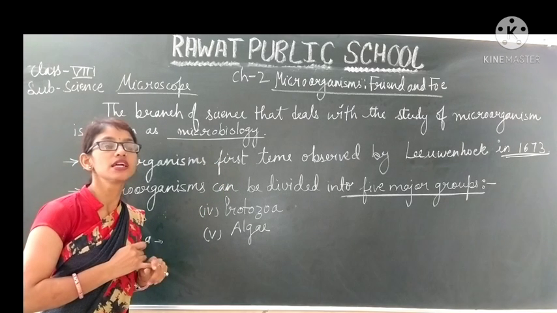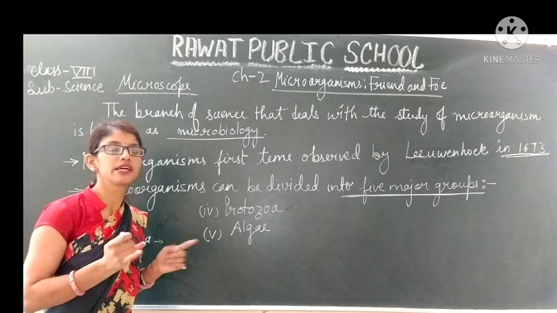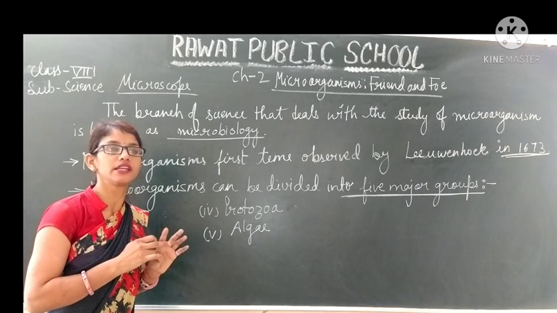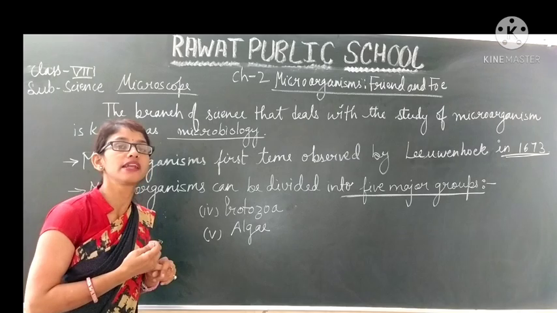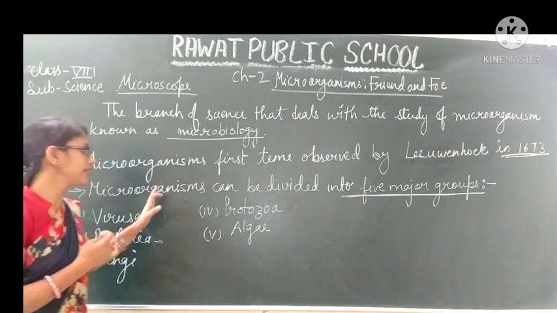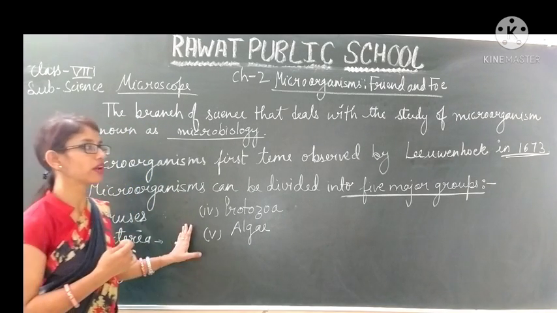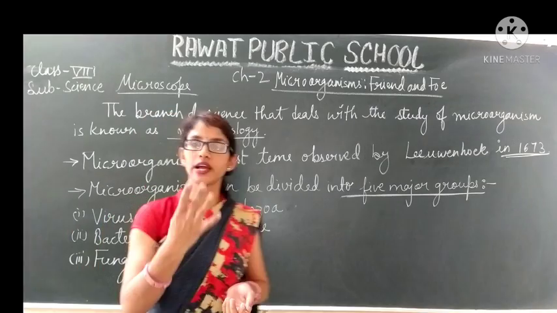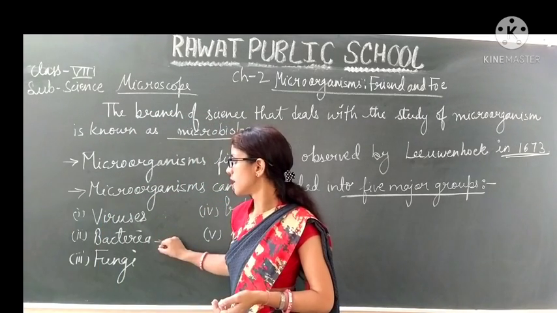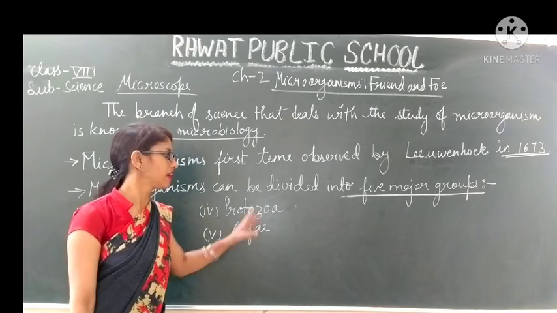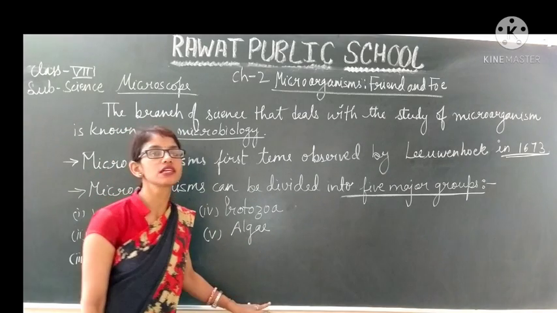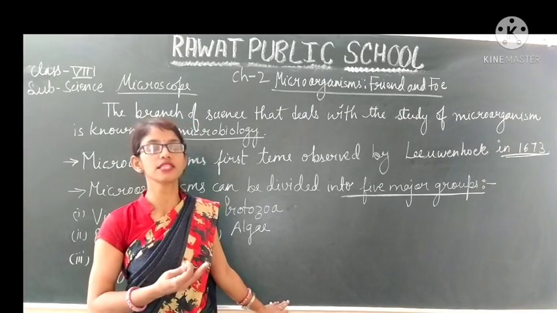Then we discussed that they are present everywhere, in soil, water, air, and inside living organisms like plants, animals and human beings also. After that, we discussed that microorganisms can be classified into 5 major groups: viruses, bacteria, fungi, protozoa and algae. About these, we will discuss in our next classes one by one.